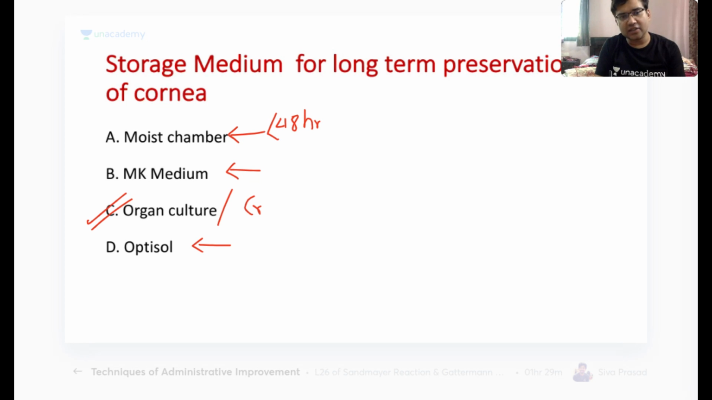In organ culture or cryopreservation, we can put the cornea for even more than 1 month to 3 months. So this is the storage media for long-term preservation. Are you getting it? Most of the students have answered B here. Okay, so it is C as the answer here. Chalo, let's move to our next question.